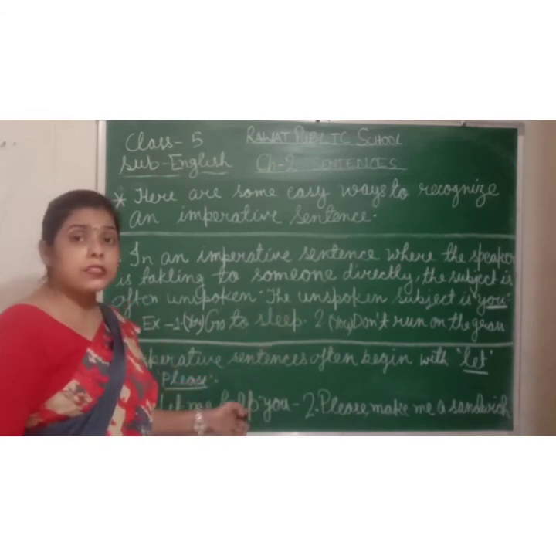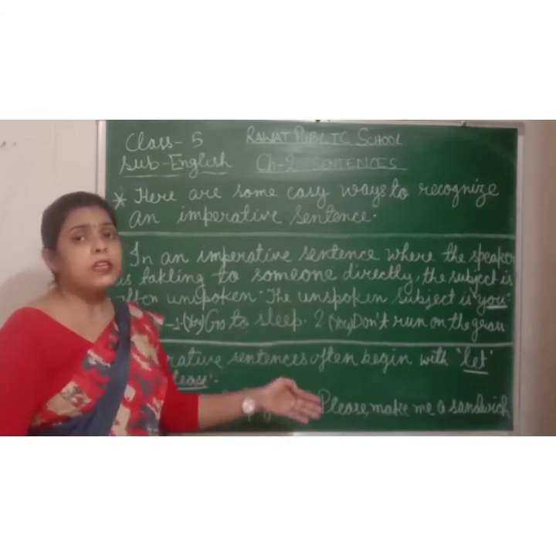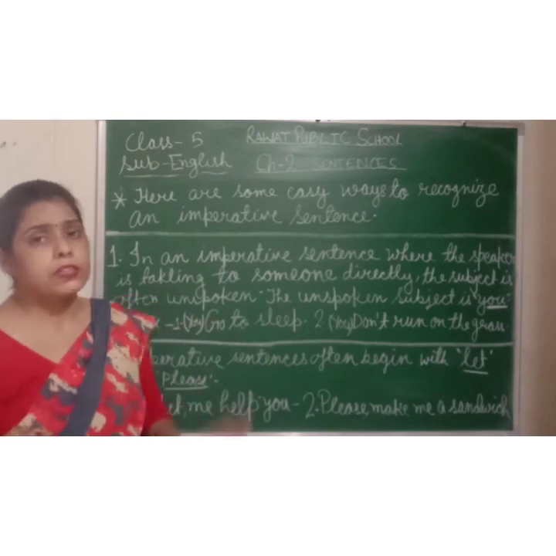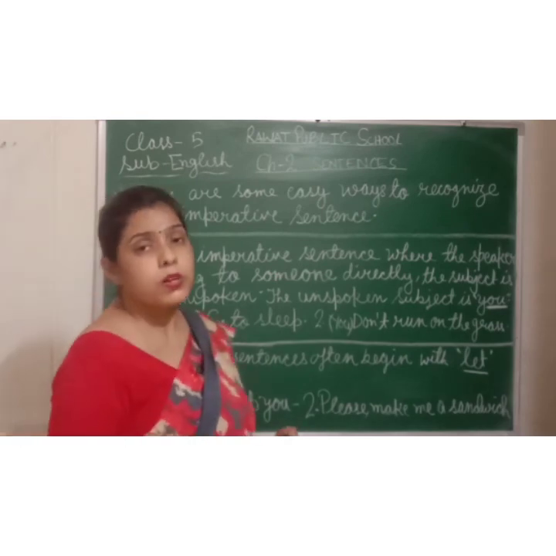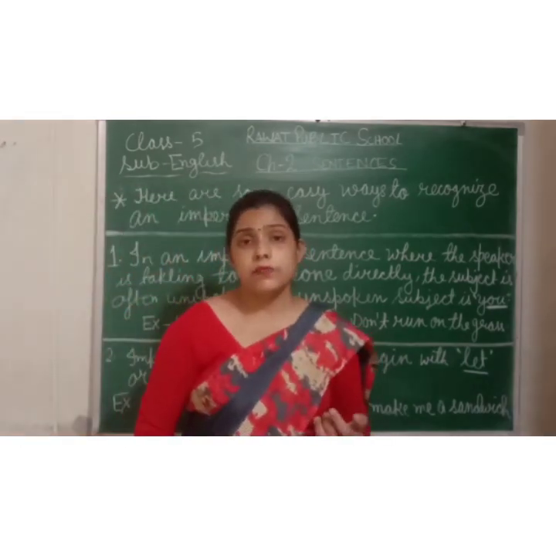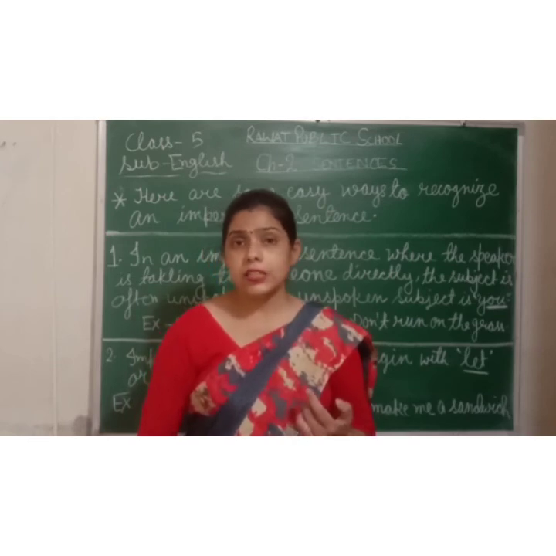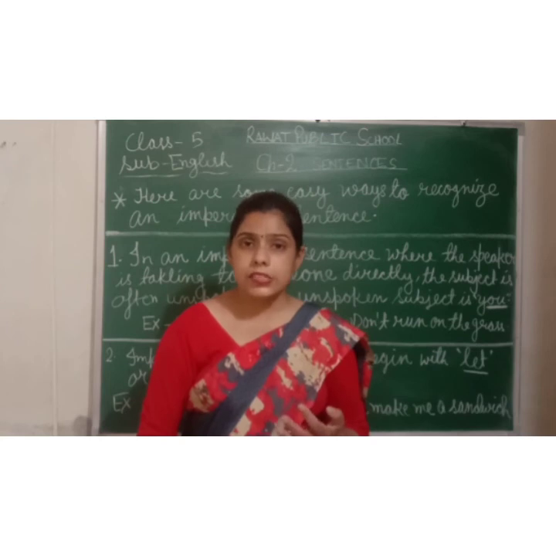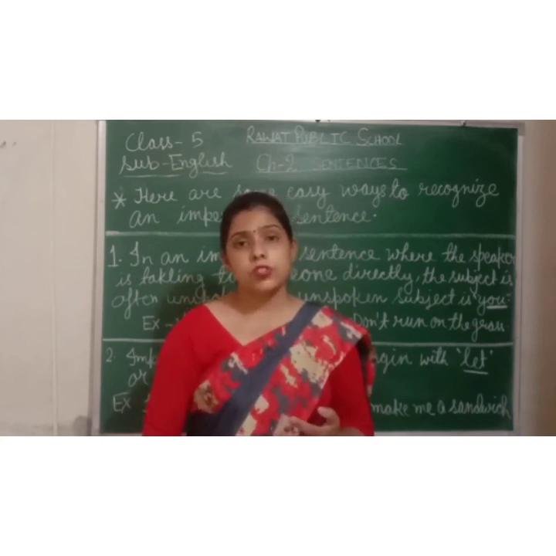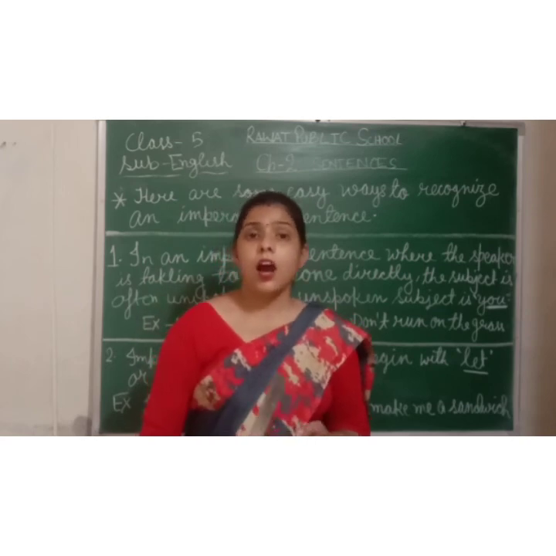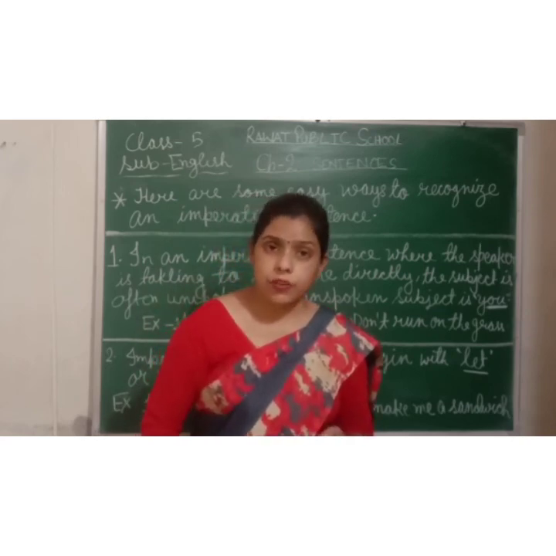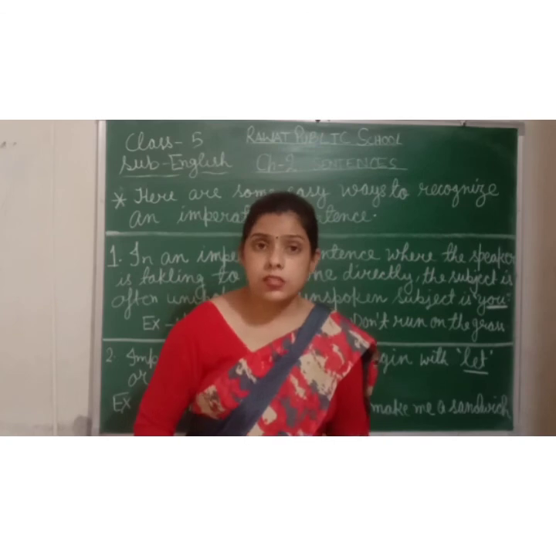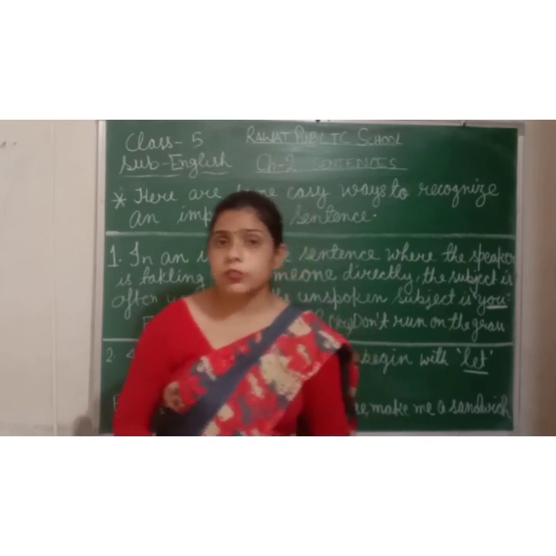If a sentence begins with let or please, it means that is an imperative sentence. So students, I hope you have understood assertive and imperative sentences. In the next class, we will learn what an exclamatory sentence and an interrogative sentence are, and how you can identify these sentences also. Okay, goodbye, have a nice day.